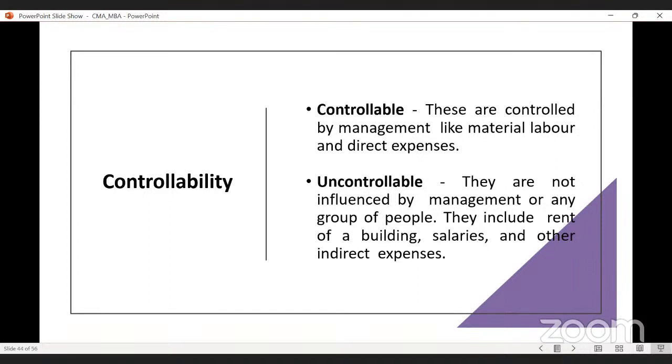Okay. So on the basis of controllability, there are controllable costs and uncontrollable costs. Controllable costs are those costs which can be controlled by the management, by the people, by the head of the department. But uncontrollable costs are those costs which cannot be influenced or managed by the head of the department or people. Like depreciation. Whether you are using or not using, you have to pay. The cost will be there.